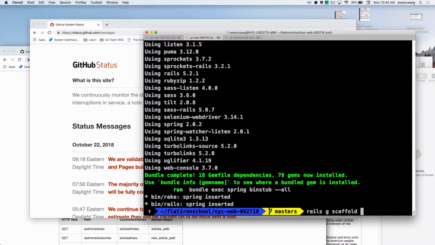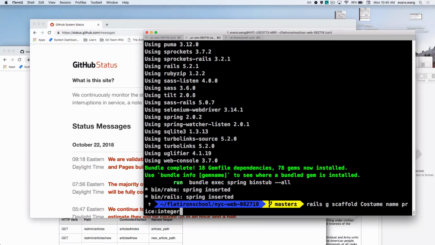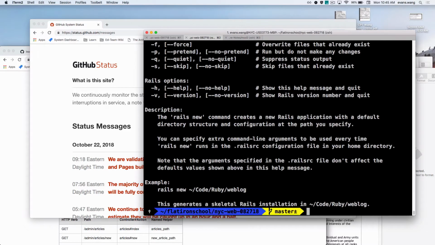What's Halloween? Costumes, possibly? What about costumes? Just one model is fine. Costume? Sure. Costume. Cool. And what attributes of costume do we have here? Price. Sure. Name. Let's go name first and then price integer. Cool? Let's let it rip. Just kidding. I have to cd into that project.